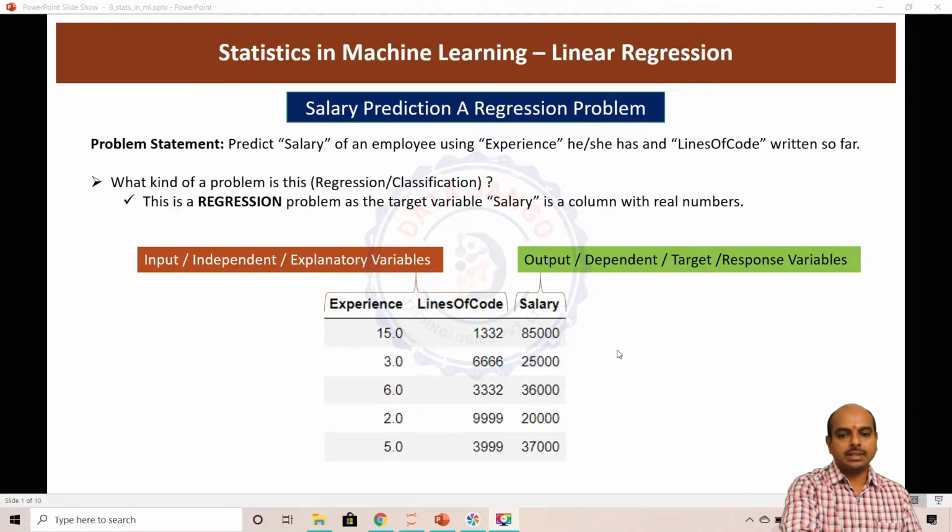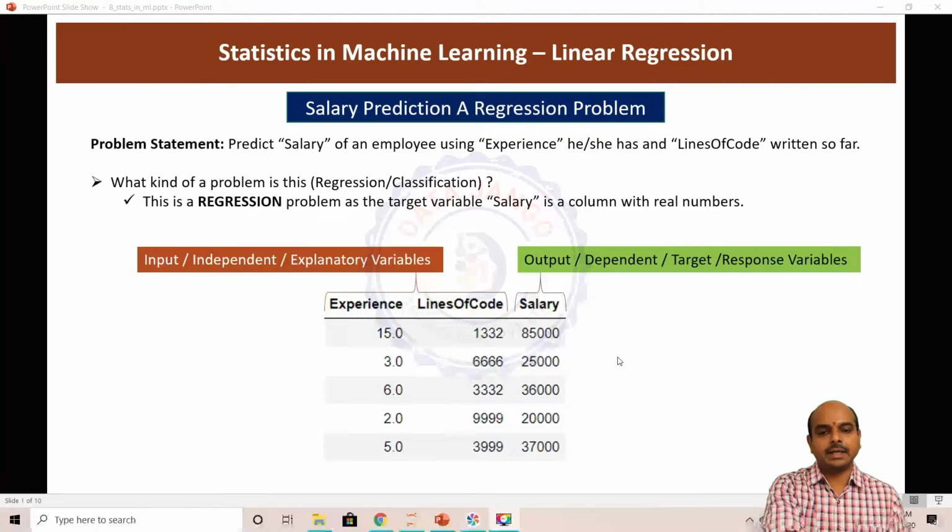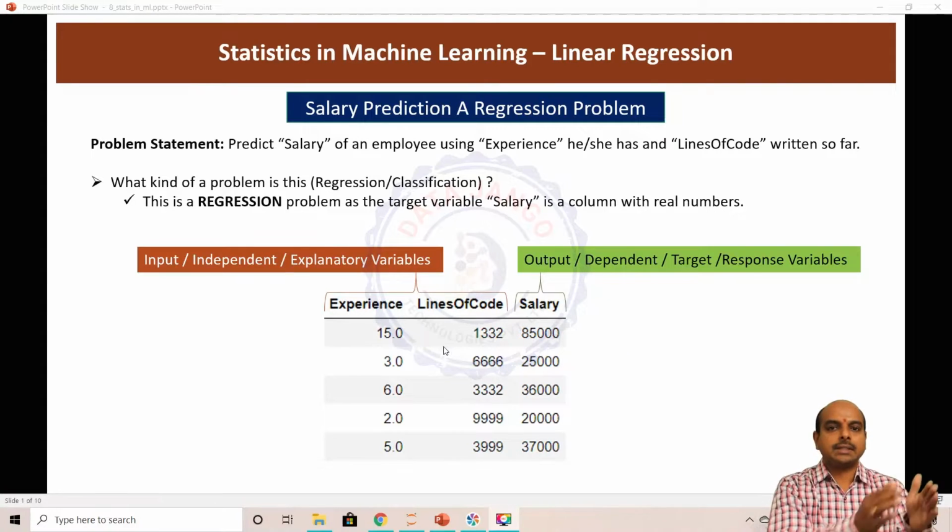So here in the sample data set, we have two input variables, experience and lines of code, and output variable salary. In supervised learning, it always tries to take some input variables and tries to understand the relationship of those input variables to the output variable.